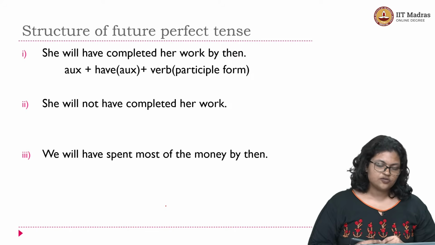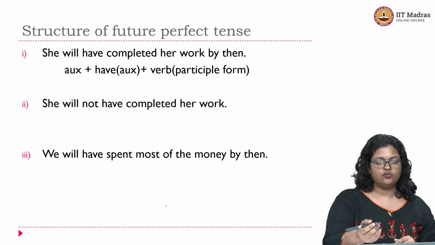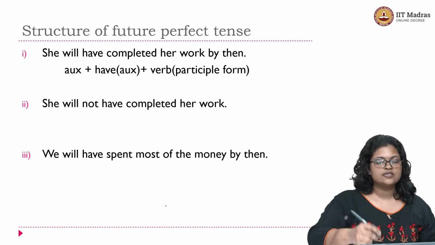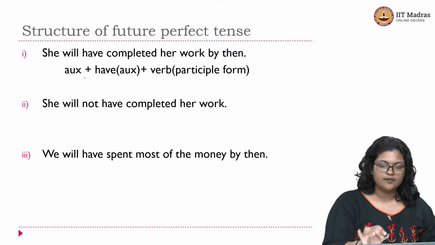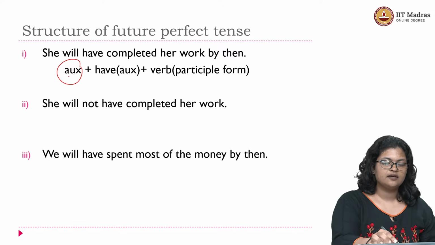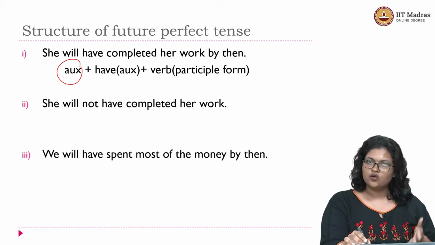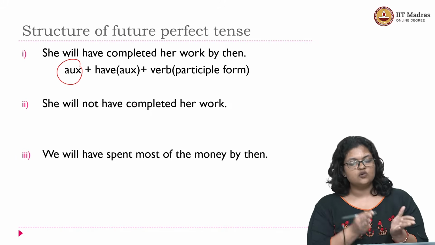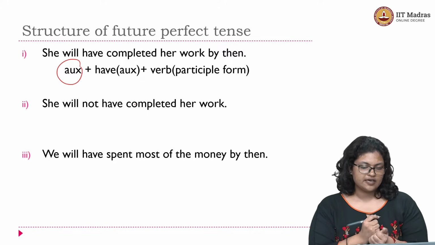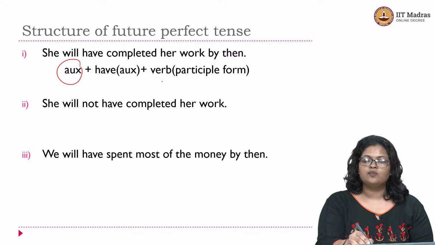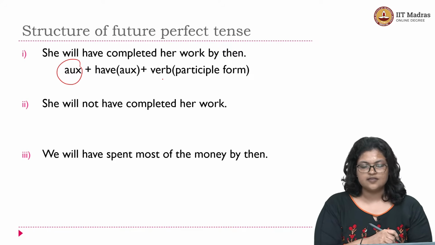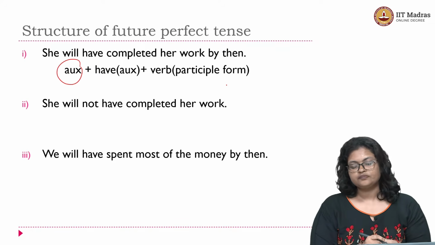And what do you have here? To form a future perfect tense here, you definitely have your tense forming auxiliary, which is your will, right? So that is the first part here, followed by the verb have. This is again an auxiliary verb. So in this construction, you certainly require this particular auxiliary, which is have, followed by your main verb, which is complete in this case.